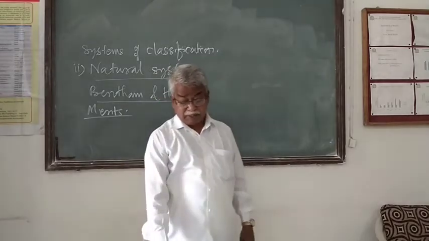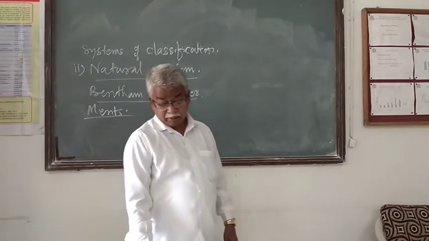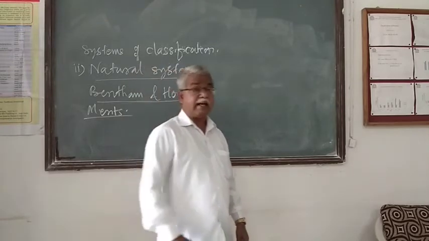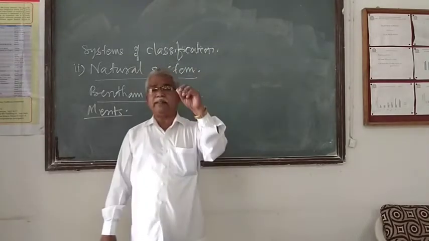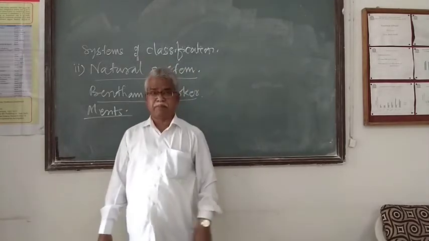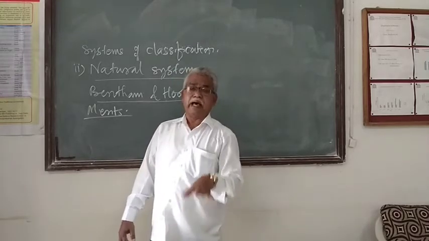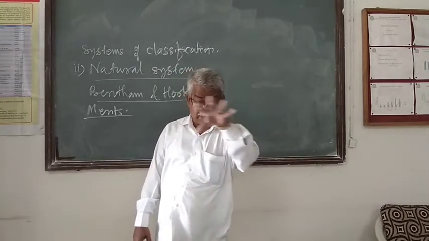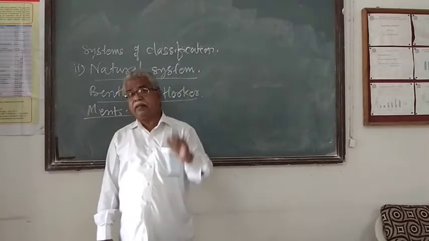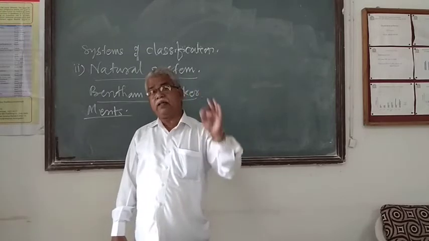Second, the placing of Ranales is reasonable because the order has a primitive position in dicot. Placing of Ranales in the Bentham-Hooker system is first. Because Ranales should be first, and it is reasonable as far as the primitive position and the entire evolution is concerned. The primitive position means that the Ranales has been kept first because members of